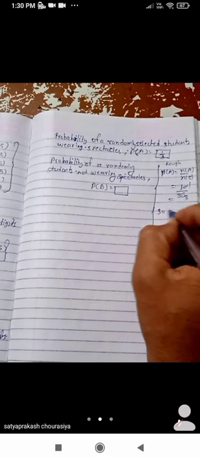Now the total number is 30. 30 are the total students.